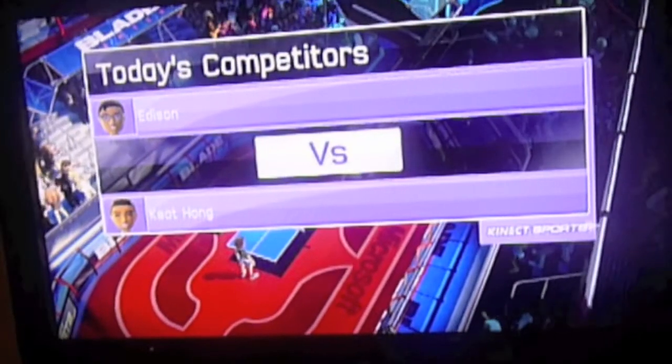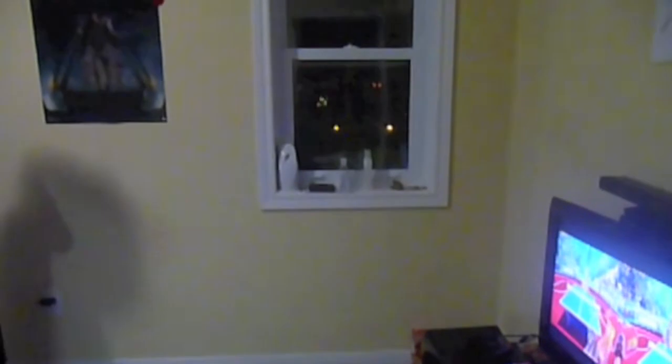Tension running high for this game. Nice forehand shot. There's a top spin on that one.